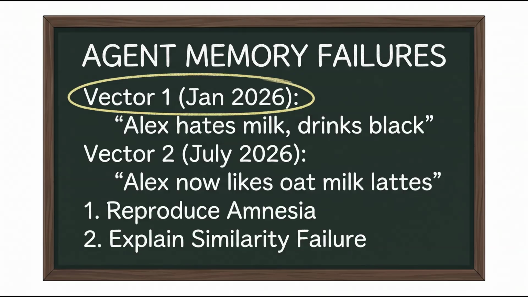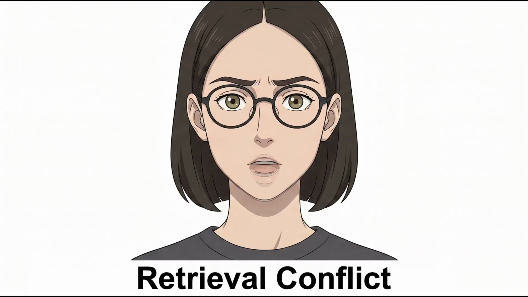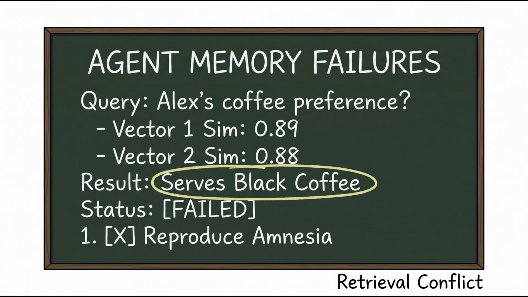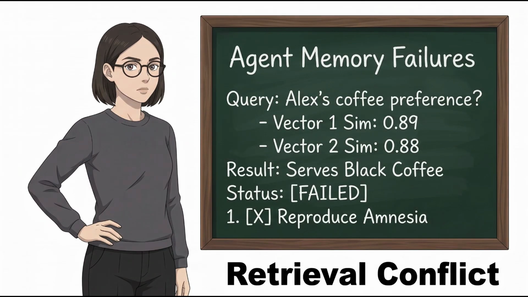First, in January, Alex says, "I hate milk. I only drink black coffee." Then in July, Alex says, "I now like oat milk lattes." Querying the database retrieves both conflicting statements with nearly identical similarity scores. The vector search returns Cosine scores of 0.89 and 0.88. The agent gets confused, defaults to the strong keyword, and fails by serving black coffee.